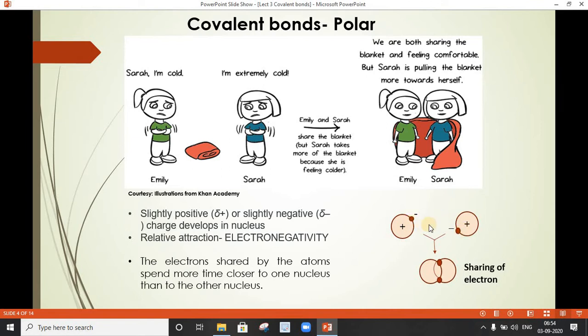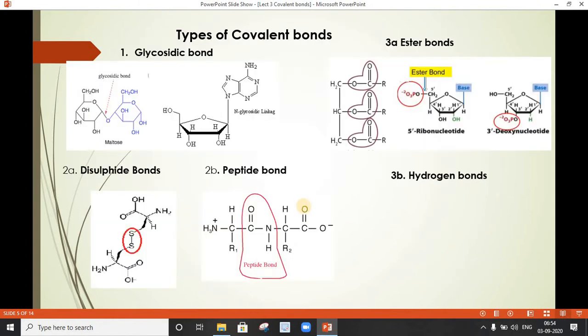Now this type of sharing of electron between the two atoms gives rise to formation of polar type of covalent bond. Now here when we are talking about sharing, one of the atoms is giving its electron to another, right?